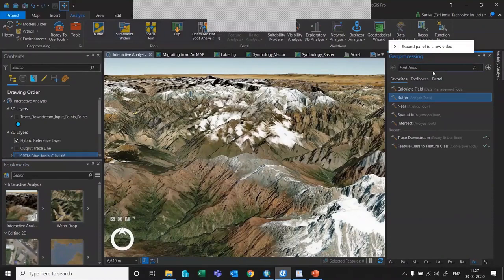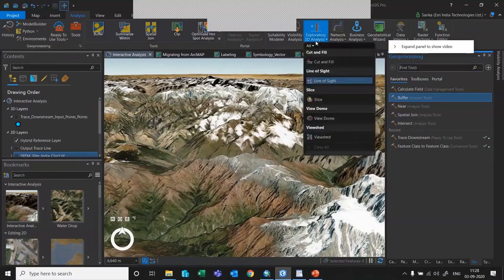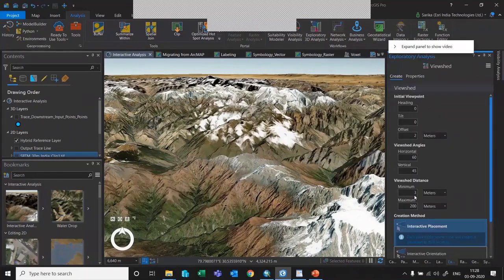Now let me show you the 3D interactive analysis. We have a tab over here called exploratory analysis. I want to make use of these tools and show you how much area is visible from a particular extent. Here, we are not generating any outputs, we are just making use of the dataset. Let me change these properties first.